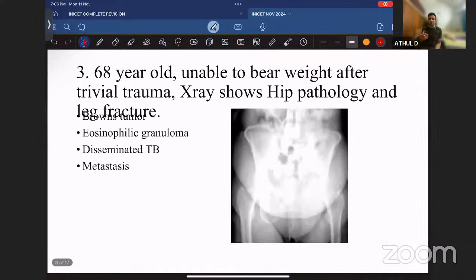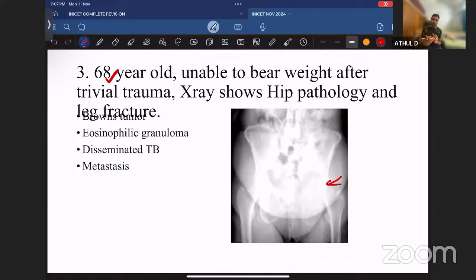Now, this is actually a very tricky question. No one can teach you these types of questions because you have to apply your knowledge, common sense, and all these things. This was a case of a 68-year-old patient unable to walk because of a trivial trauma. He had a fracture, and there is some pathology in the region of the acetabulum. Most of the people were telling that the acetabulum on the right side was seen, the left side was not seen. So all of you were suspecting some kind of acetabular or hip pathology.